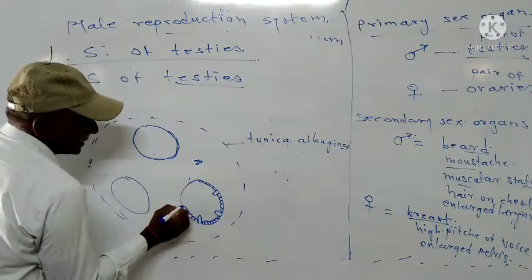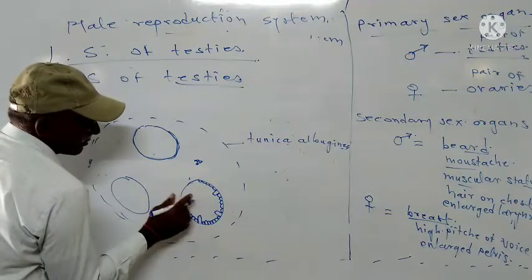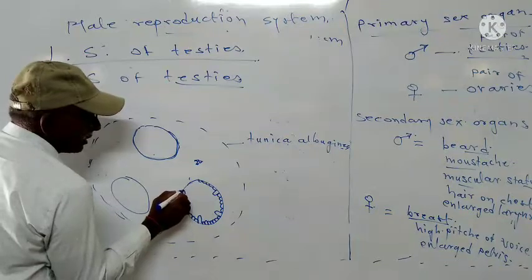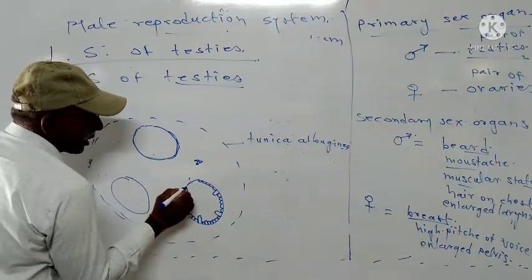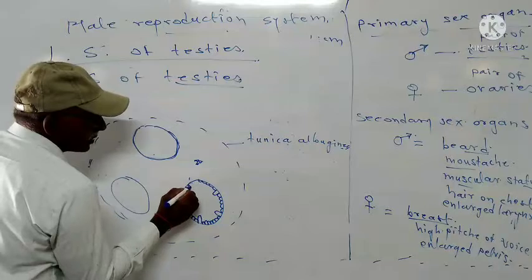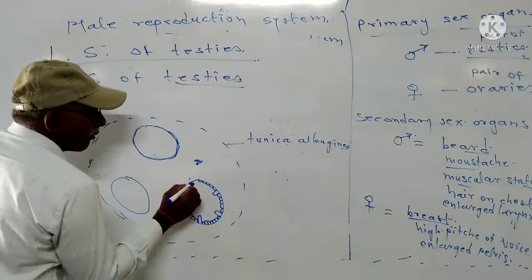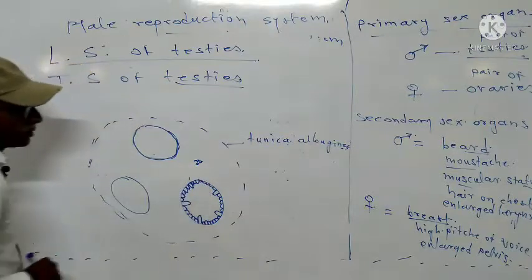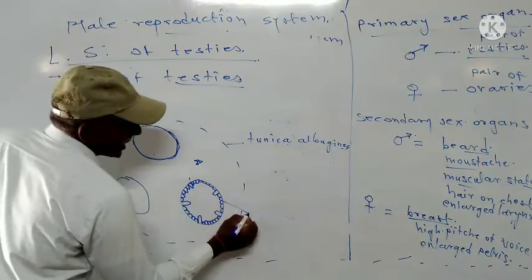And these Sertoli cells have a very important function in the formation and holding of the sperms or male gametes. So this is the basement membrane here.